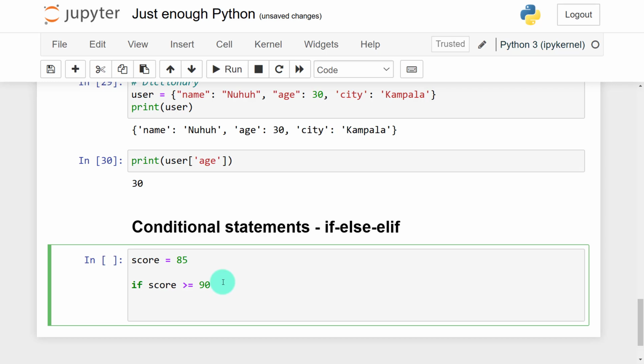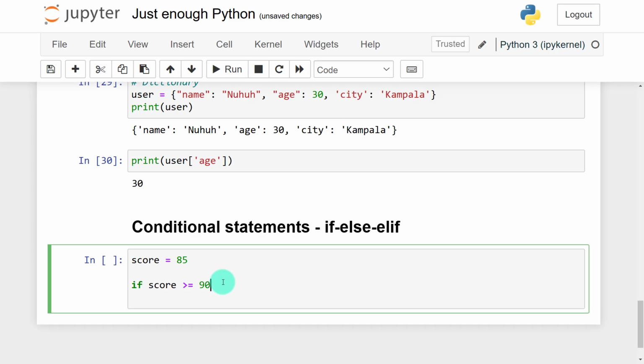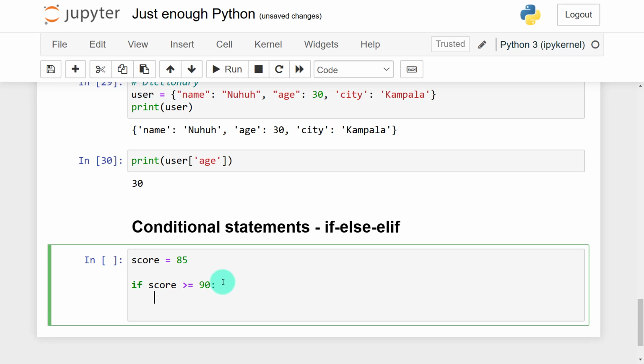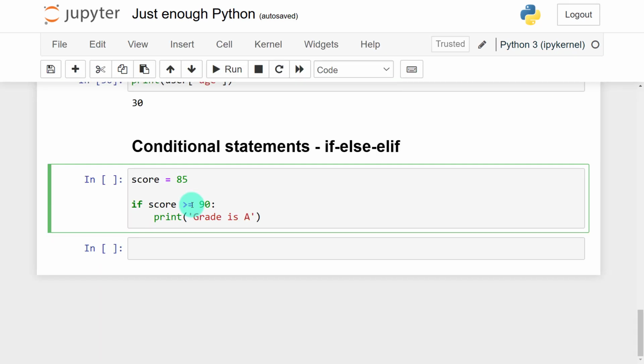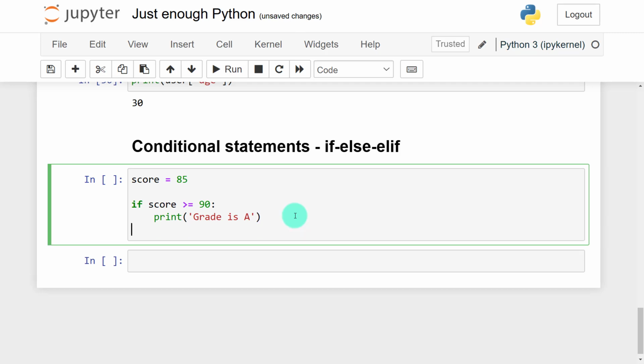If I don't add the colon, it starts from there, but once I add the colon, it will indent automatically. Let's do it like this. Instead of just putting A, we are going to print grade is A. So if score is greater or equal to 90, we shall print that grade is A because we want to see output.